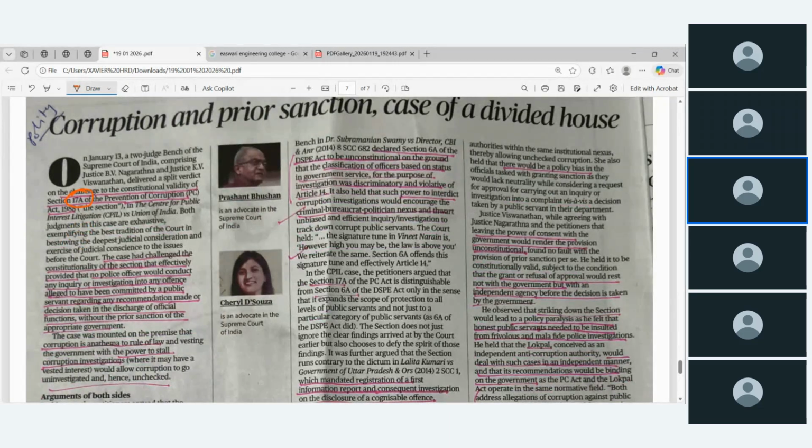The case that challenged the constitutionality of the section that effectively provided, இது என்ன சொல்லுதுன்னா, effectively provided that no police officer would conduct any inquiry, எந்த போலீஸும் எந்த என்கொயரியும் பண்ண முடியாது, or investigation into any offense to have been committed by the public servant, and government officials regarding any recommendation made or decision taken in the discharge of official function without prior sanction of the appropriate government.